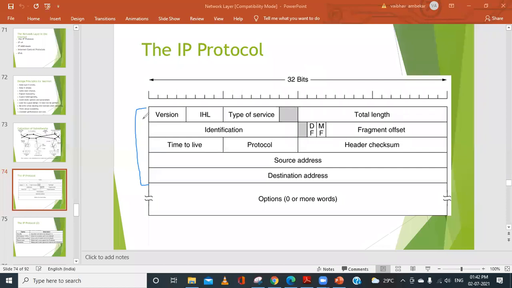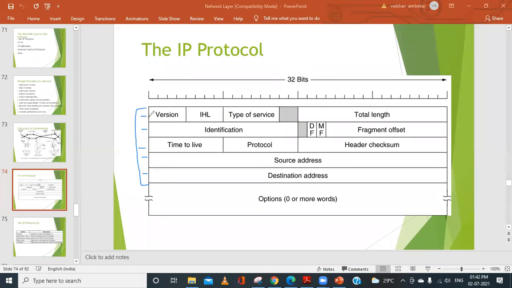Very good. So we have the first row, second row, third row, fourth row, and fifth row, and every row is of 4 bytes, because every row is made up of 32 bits, and 32 bits equal 4 bytes.